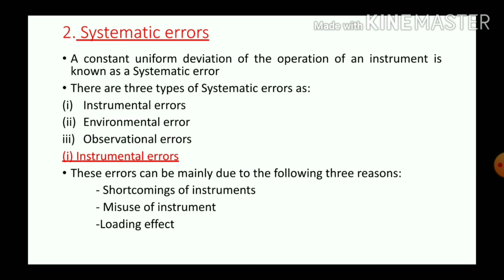And the second type of error is systematic error. Systematic error is normally a constant uniform deviation of the operation of an instrument. There are three types of systematic error. They are instrumental error, environmental error and observational error. First, move on to instrumental error. These errors can be mainly due to three reasons. They are shortcoming of instrument, misuse of instrument and loading effect.